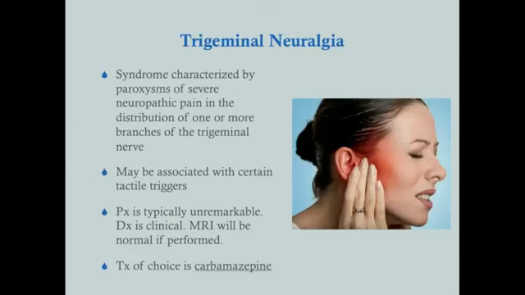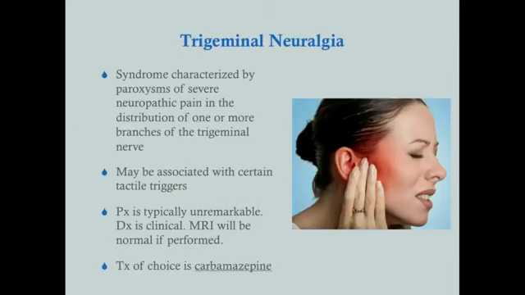It's kind of overkill. The treatment of choice for trigeminal neuralgia is carbamazepine, but really any anti-epileptic drug is fine. So you'll see Lamictal and Dilantin thrown around. But carbamazepine is classically the treatment of choice, and it's what comes up on the test. If that doesn't work, you can try other anti-epileptic drugs like Lamictal and Dilantin.